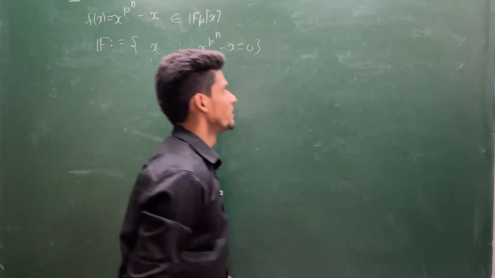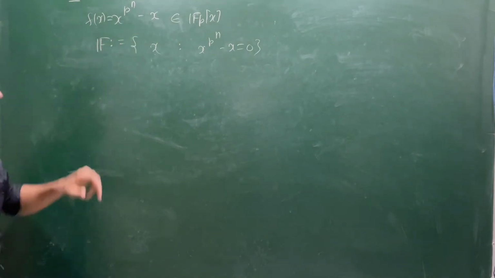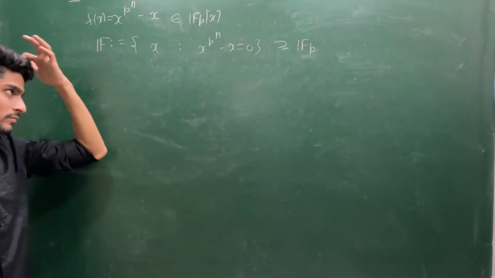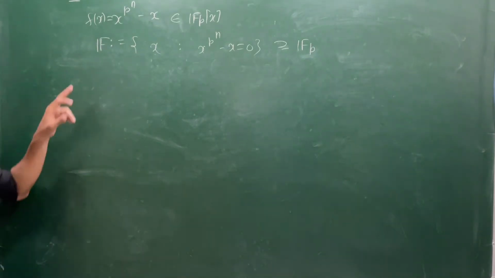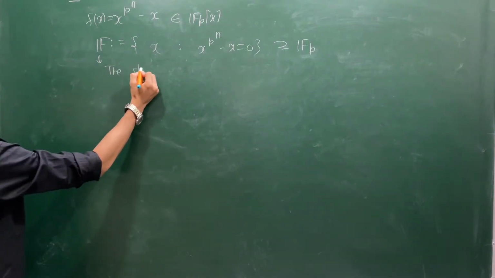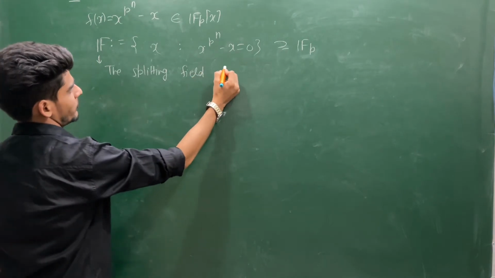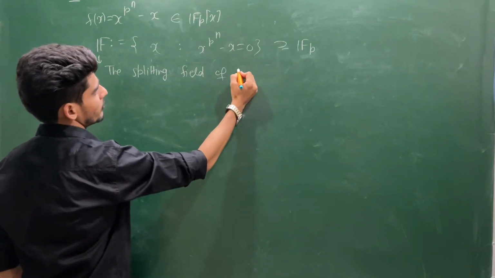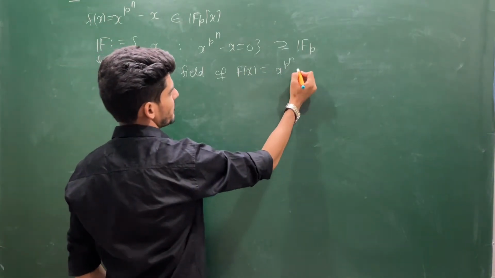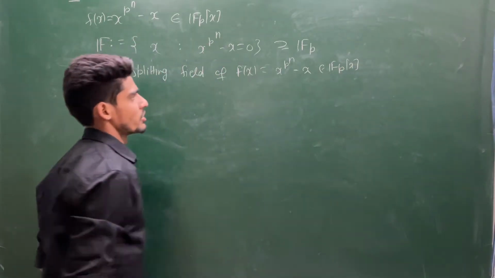So you have proved there exists a field with p^n elements, and this contains a copy of F_p, and this is the splitting field of f(x) equals x^(p^n) minus x, which is defined over the F_p[x] structure.